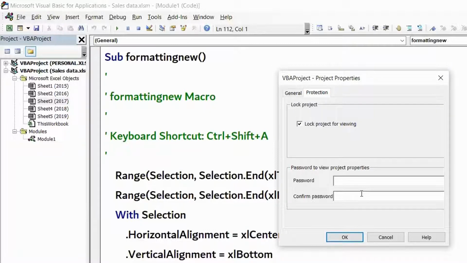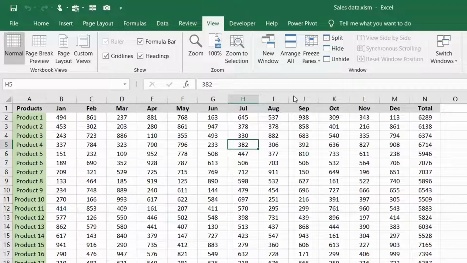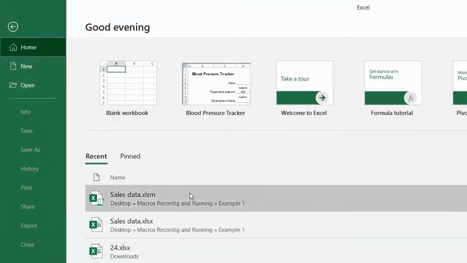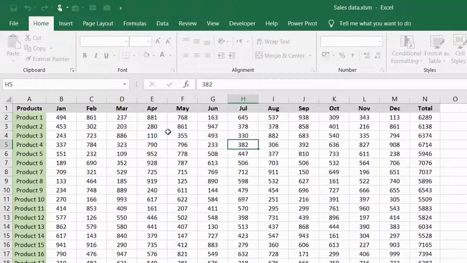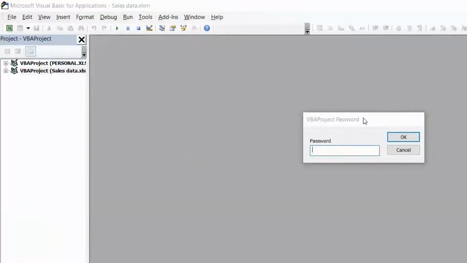Okay, save the file, close and open once again. It will not show you the code. You wanted to try? I will try. I say AA, I say AA. Now I will save the file, correct? Now I will close the file. Now I will open that file once again. And now when I open this coding, see, it has opened the coding area, but when I click on this to see, it is asking me the password.